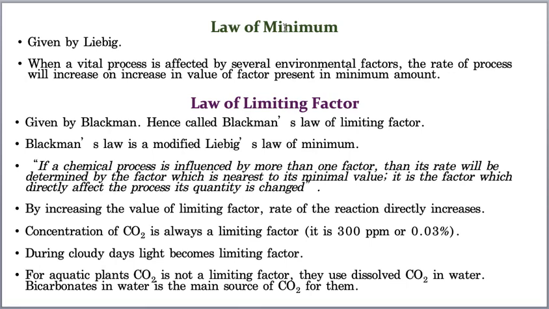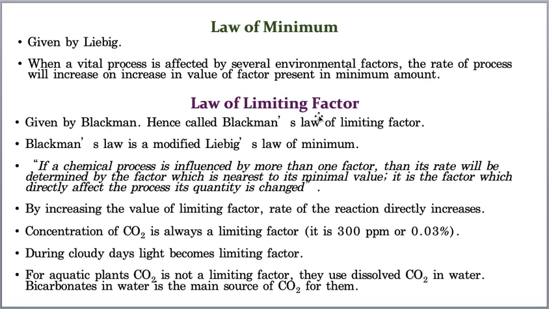A genuine fact I am telling you: the law of limiting factor is completely based on the law of minimum, because both explain the same thing. Whatever the law of minimum explains, the same is explained by the law of limiting factor. But the law of minimum was given by Liebig, whereas the law of limiting factor was given by Blackman.